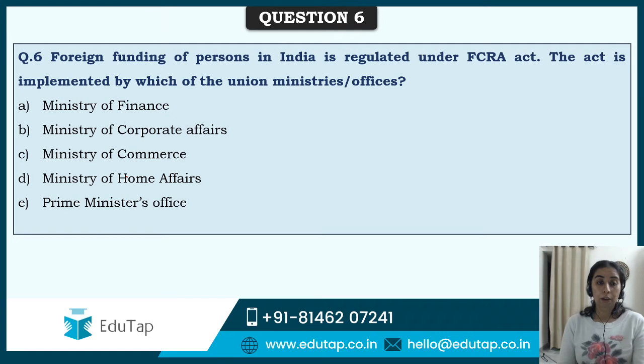Question 6th. Foreign funding of persons in India is regulated under FCRA Act, Foreign Currency Regulation Act. The act is implemented by which of the following ministries or offices in India? Again, FCRA was in news a lot. I remember I have discussed in one of your current affairs lectures, conducted on Monday at 5 p.m., that important international NGOs like Amnesty International have just packed up from India, and they say that they will not be able to operate now in India because of the FCRA Act.